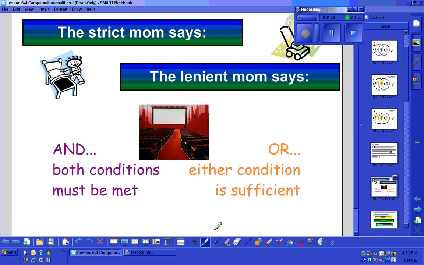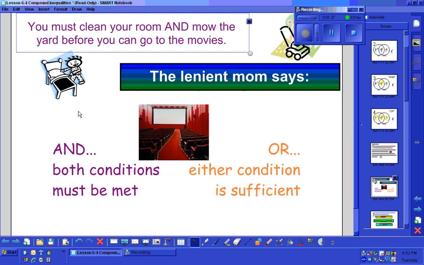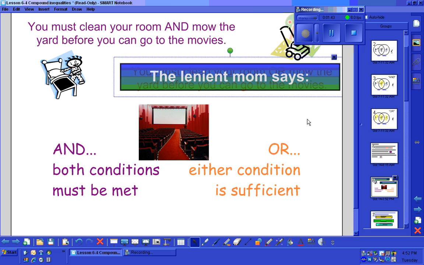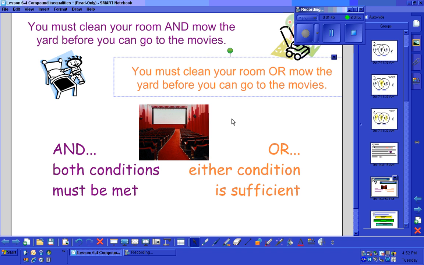Let's consider what it would look like if a mom made these two statements. We have a strict mom who says, you must clean your room and mow the yard before you can go to the movies. However, a more lenient mom says, you must clean your room or mow the yard before you can go to the movies.